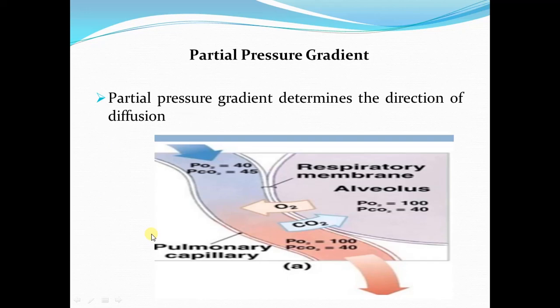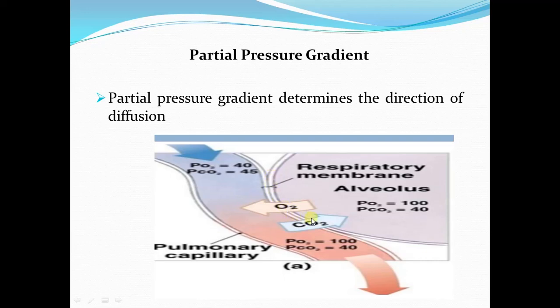Now the last factor, but not the least one, is the partial pressure gradient. Partial pressure gradient determines the direction of diffusion of a gas. We have two important gases, oxygen and carbon dioxide, so we are going to talk about their partial pressure gradients across the respiratory membrane.